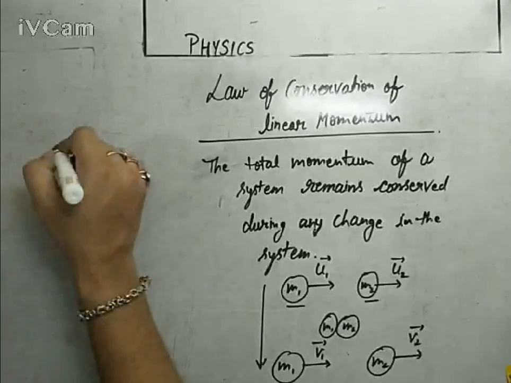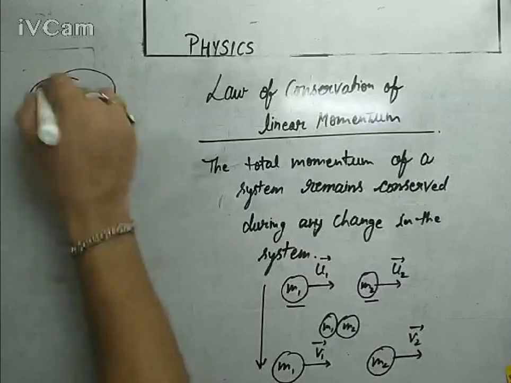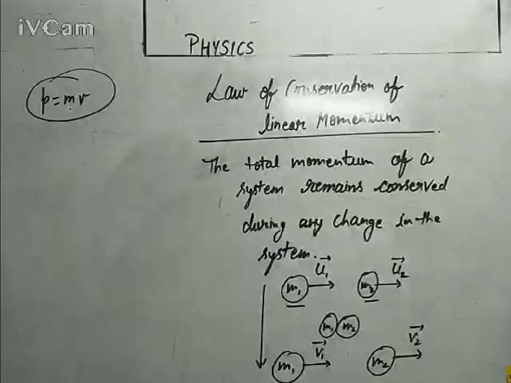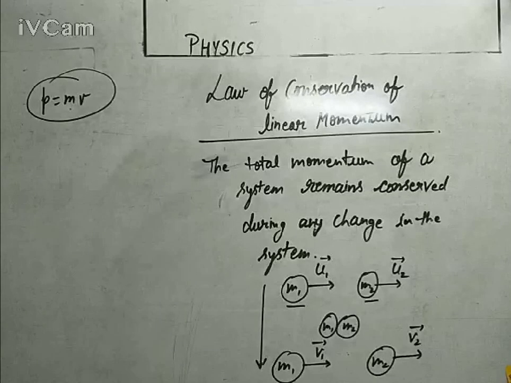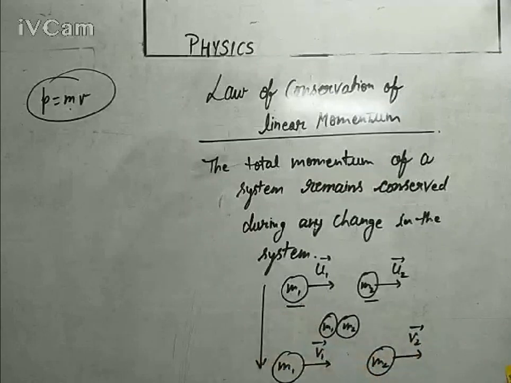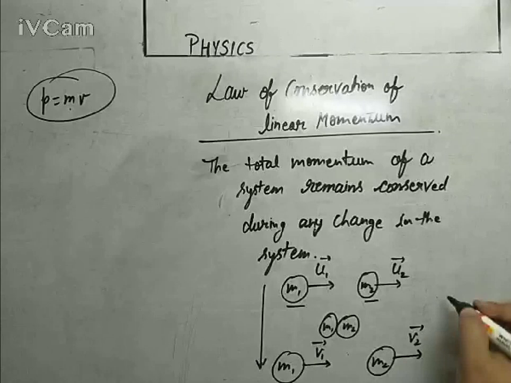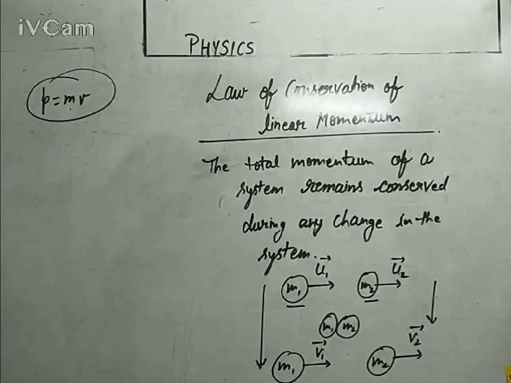The general formula of linear momentum, we know it very well, is P equals mass into velocity. If there is a change in mass, the momentum will change. If there is a change in velocity, there will be a change in momentum also. Since there is a change in velocity, there is a change in momentum of the first ball and of the second ball also.